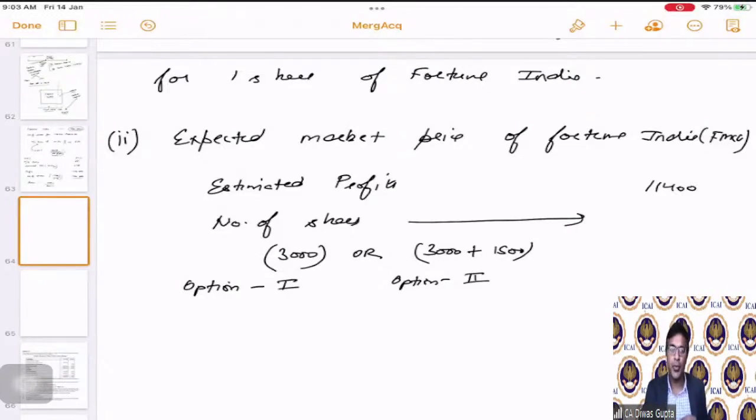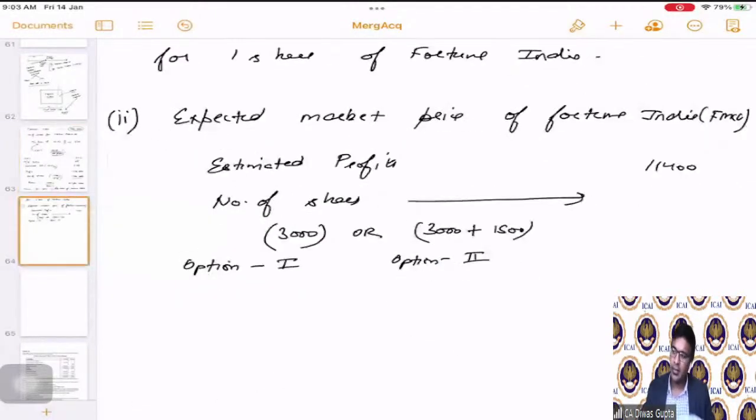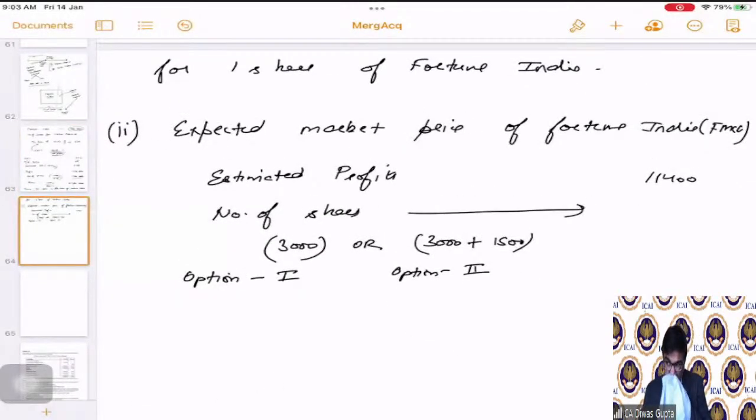I request all of you to please attempt this part. Just type option 1 or option 2 on the query handle.